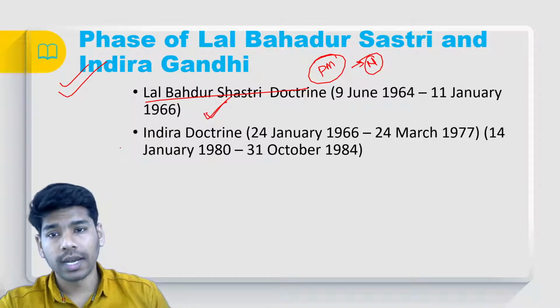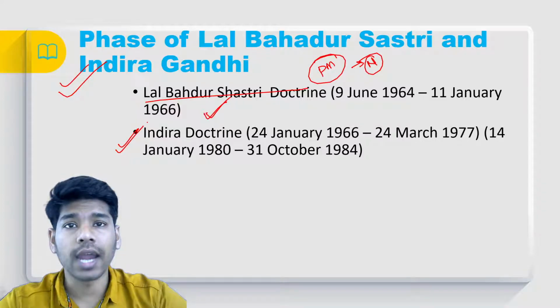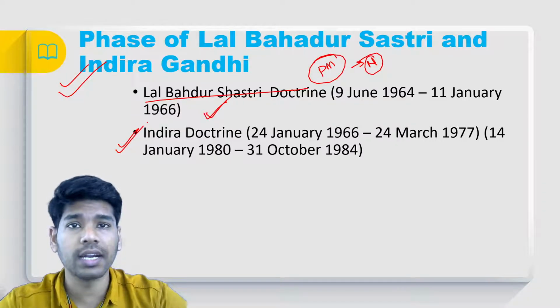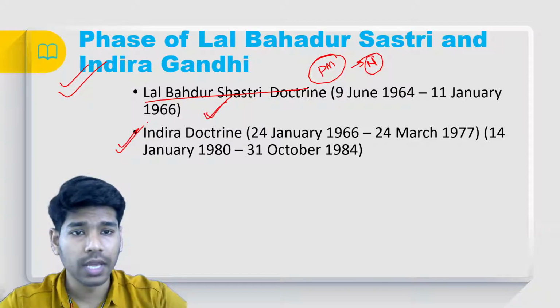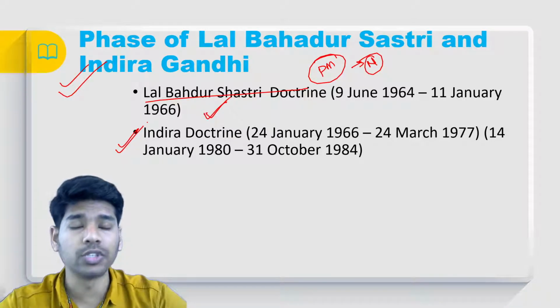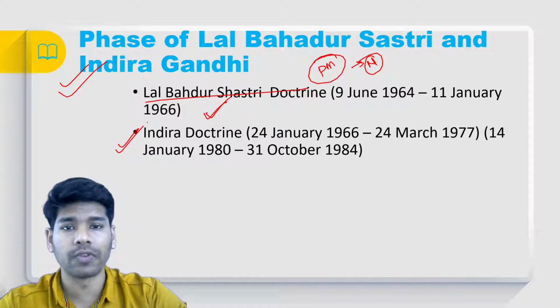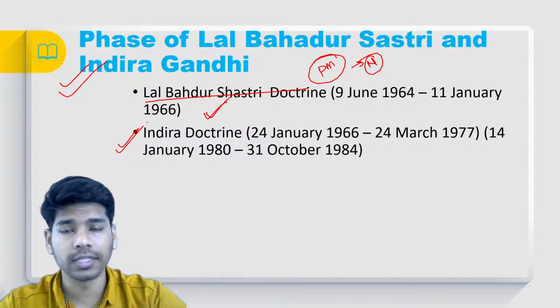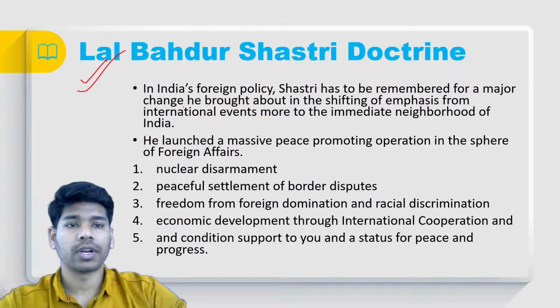Also, Lal Bahadur Shastri was succeeded by Indira Gandhi, who was the second longest serving Prime Minister of India, serving during 1966 to 77 and 1980 to 84. So we are going to see the developments that happened during the period of Lal Bahadur Shastri and Indira Gandhi. First, Lal Bahadur Shastri, right?